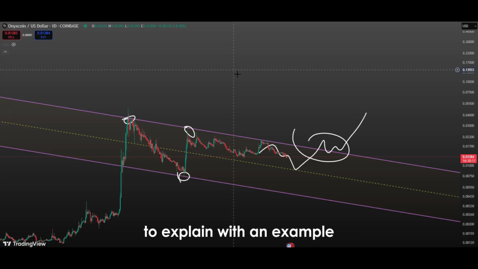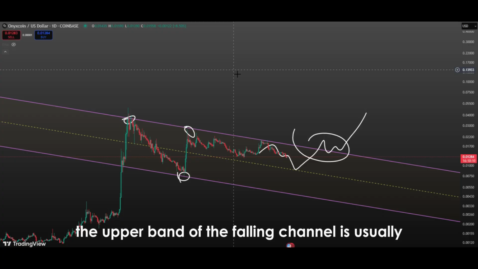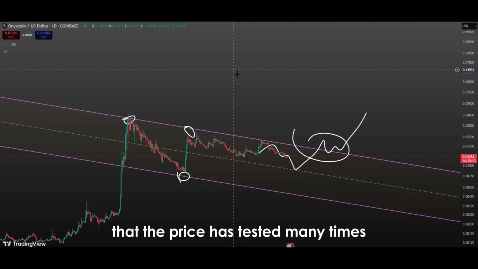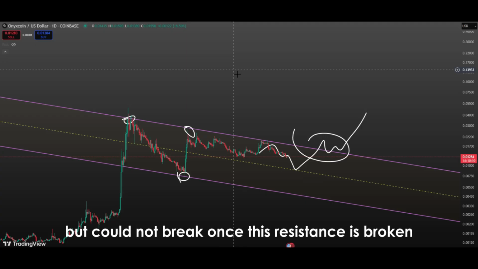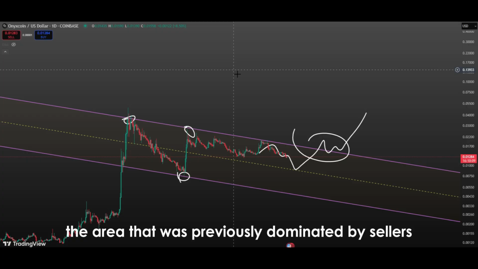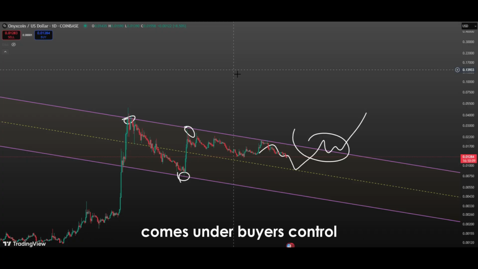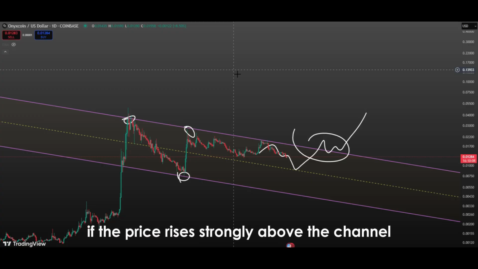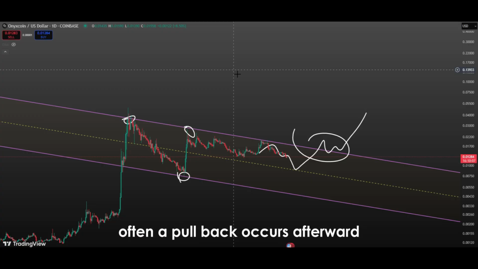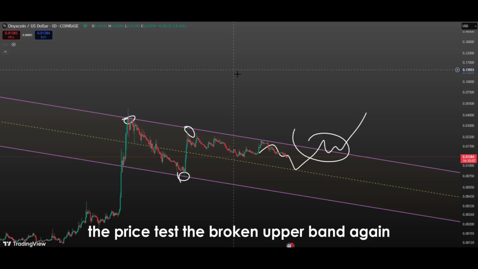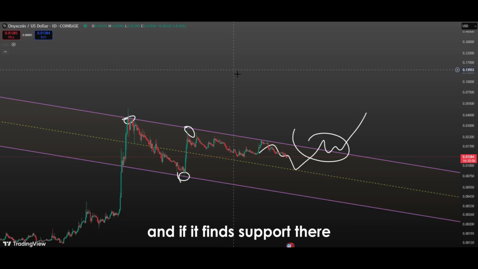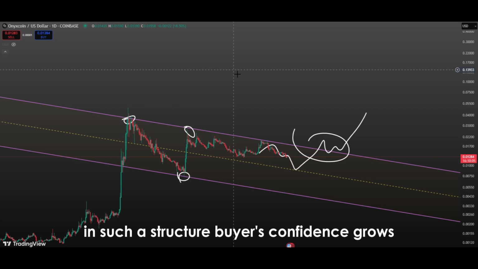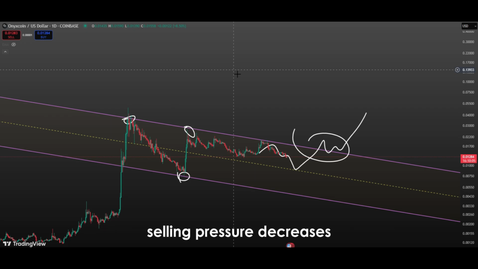To explain with an example, the upper band of the falling channel is usually a resistance line that the price has tested many times but could not break. Once this resistance is broken, the area that was previously dominated by sellers comes under buyers' control. This means a new market balance has been established. If the price rises strongly above the channel, often a pullback occurs afterward. The price tests the broken upper band again, and if it finds support there, this confirms the uptrend. In such a structure, buyers' confidence grows, selling pressure decreases, and the rise rests on much stronger foundations.